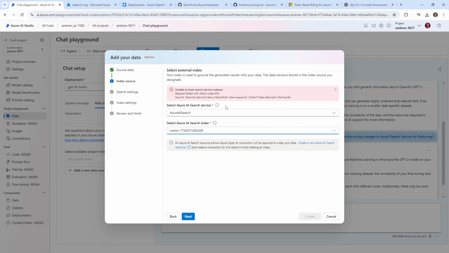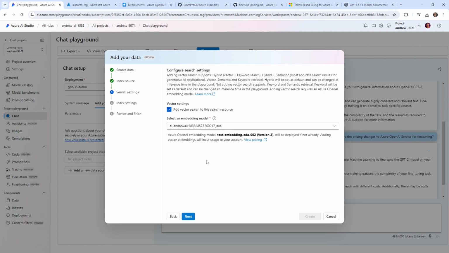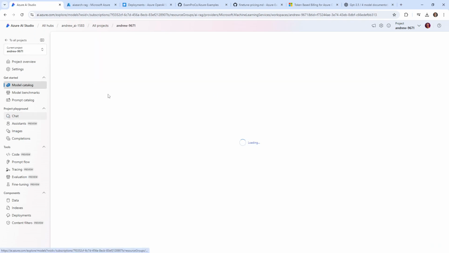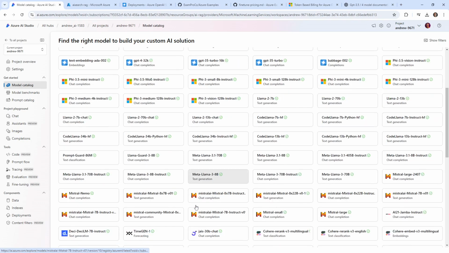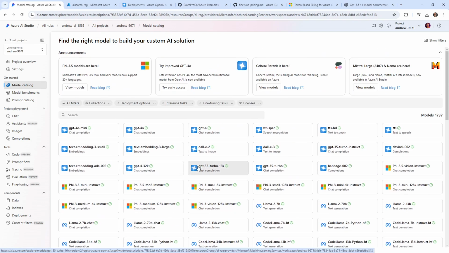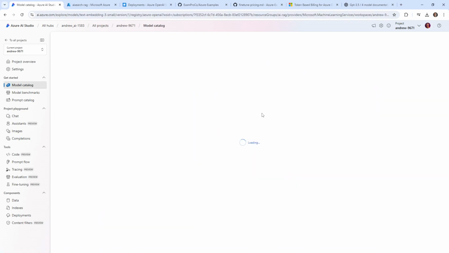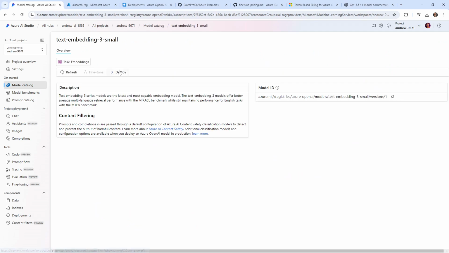We'll choose this vector here. I'm not sure why it's saying that, so that's kind of annoying. But now we can select an embedding model that makes sense. And here it's still trying to choose text embedding AI-102. Okay, so maybe here we need to deploy, because it will pick one by default, but I'm going to go ahead here and just choose that embedding model, the small, okay? And let's go ahead and deploy that.